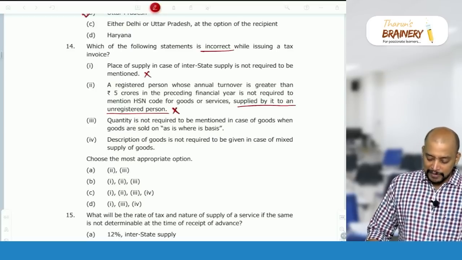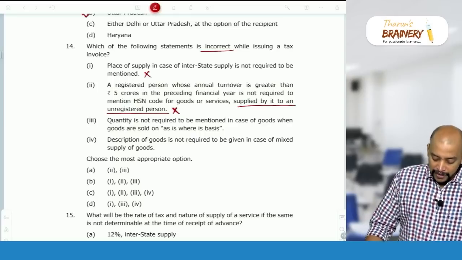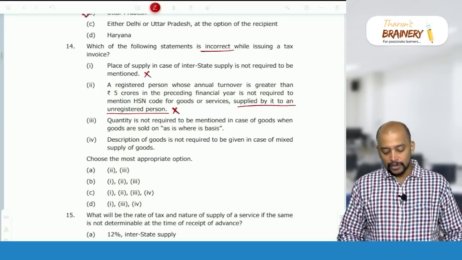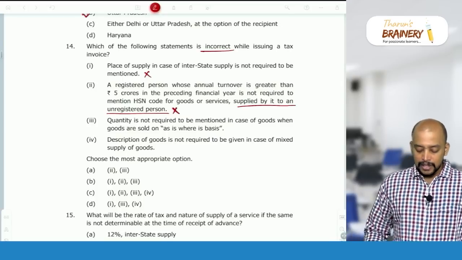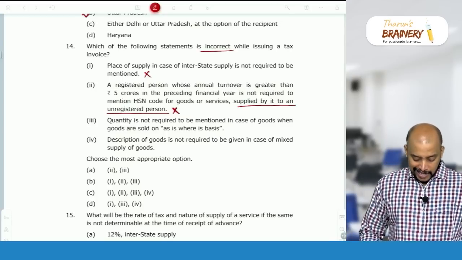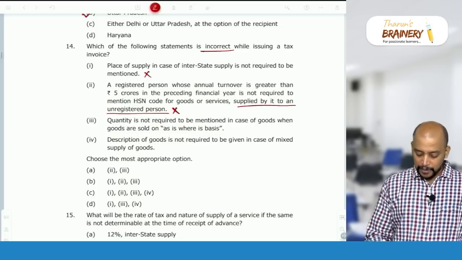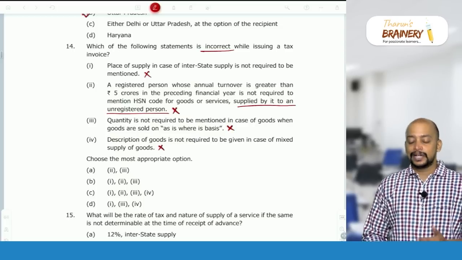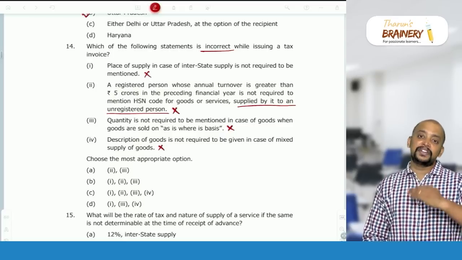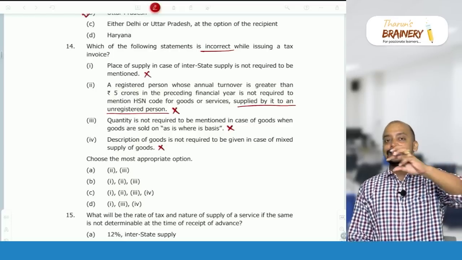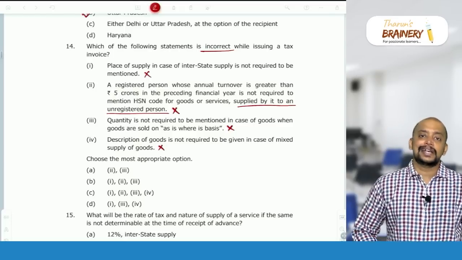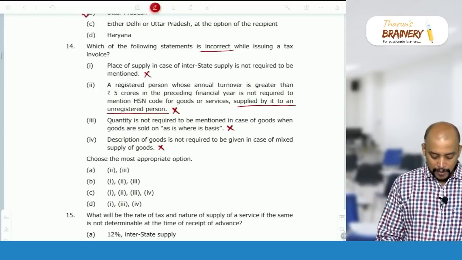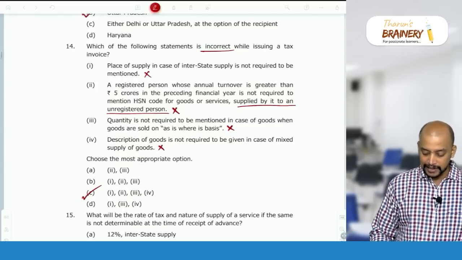Quantity is not required to be mentioned in case of goods when goods are sold on an as-is-where-is basis. No, quantity needs to be mentioned. And the fourth one, description of goods is not required. No, description is required. In case of mixed supply also description is required. We need to take the highest rate, and that highest rate description will be taken as the description of the entire supply. So all these statements are incorrect. So option C will be taken as the answer.